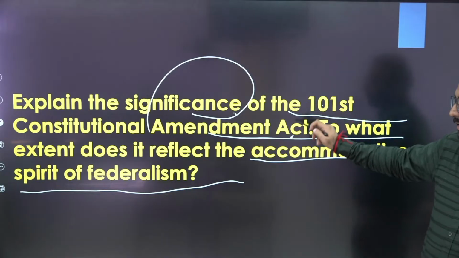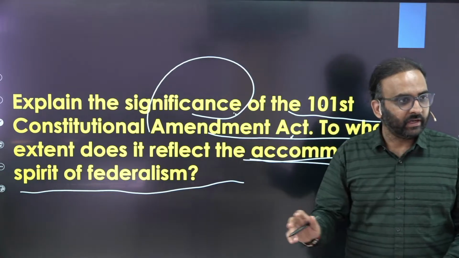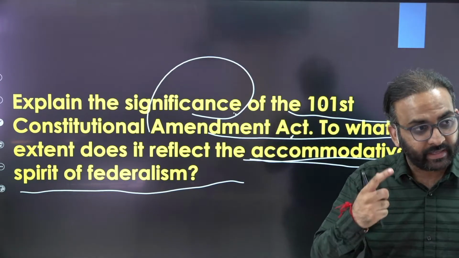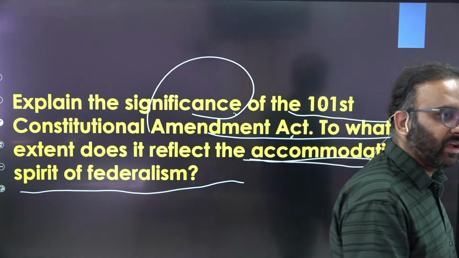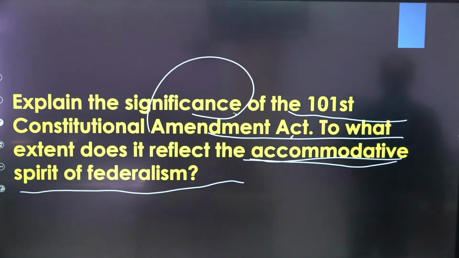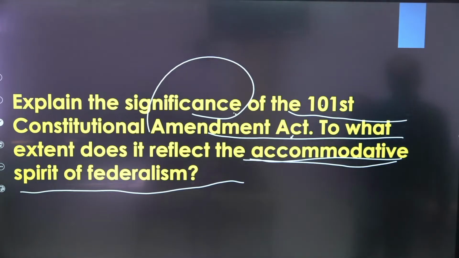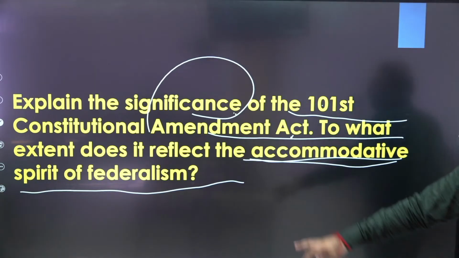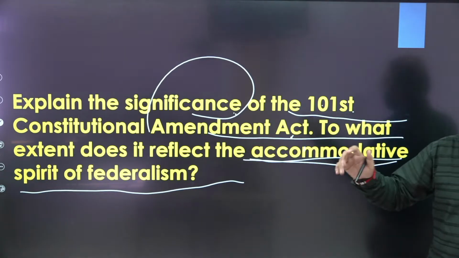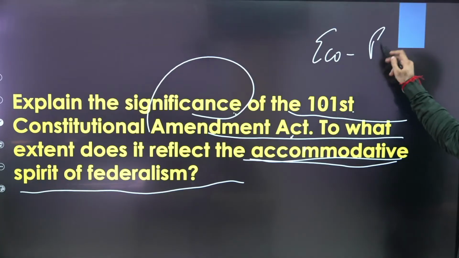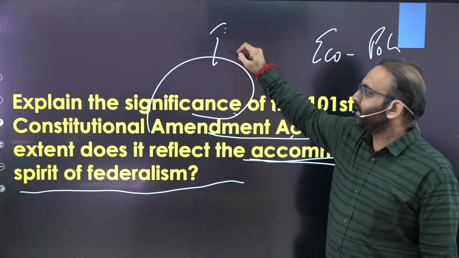So for the 101 Constitutional Amendment Act, if you do not remember it, try to read the second part, how it reflects the accommodative spirit of federalism. Try to remember which recent Constitutional Amendment Act deals with federalism. It was GST. Right? Recent Constitutional Amendment Acts are of the National Judicial Appointment Commission, EWS, Women Reservation and so on. Out of these, there is one on GST. So it must be relating to GST. You get the point? The question is significance. Here also your economy subject is linked with polity because you have been asked significance. You need to write the political and administrative significance.